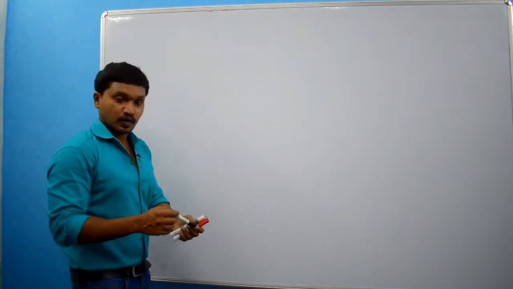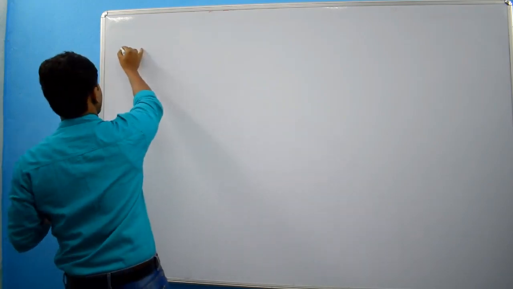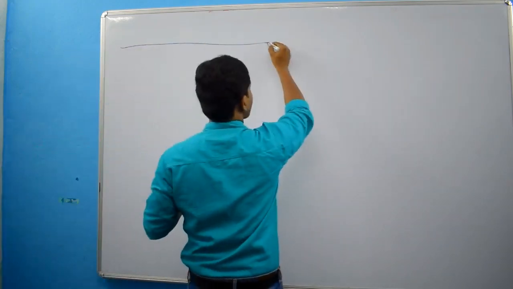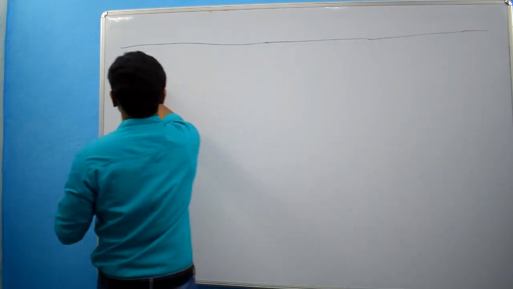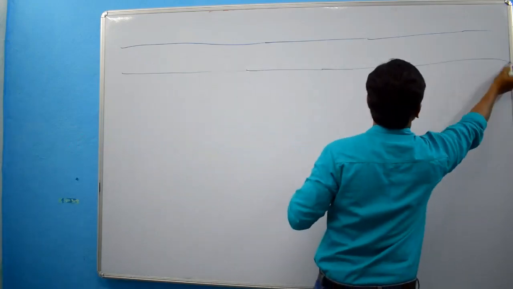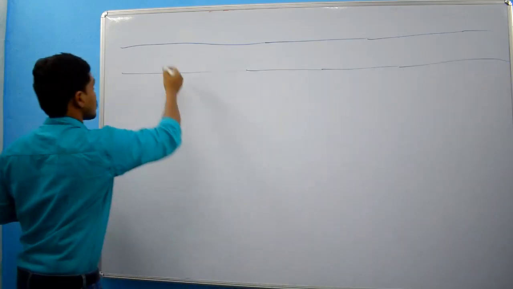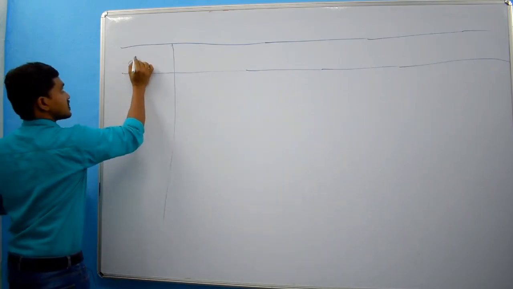Right. Now we will take a table like this. Here, changes.